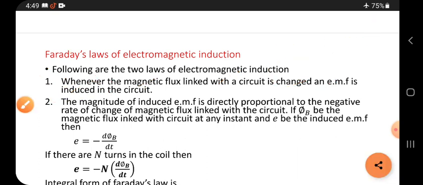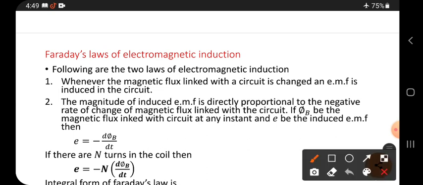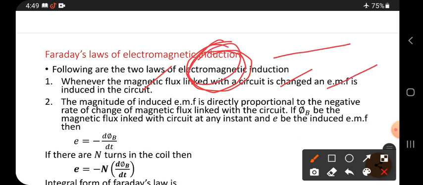Suppose it is a coil, a closed circuit. Circuit means closed one. What is changing? The magnetic flux is changing. When the magnetic flux linked with the coil is changing, then EMF is induced. That is the meaning of this.